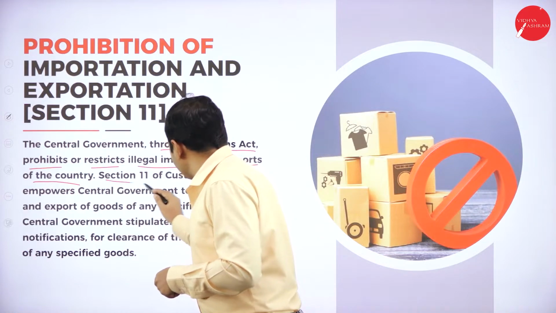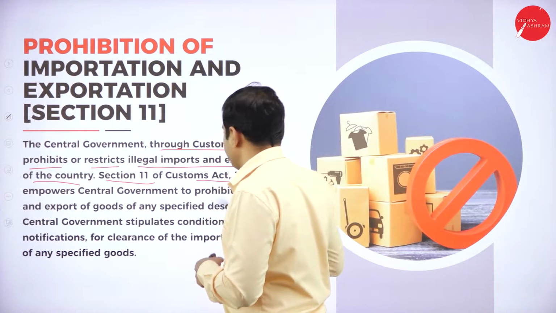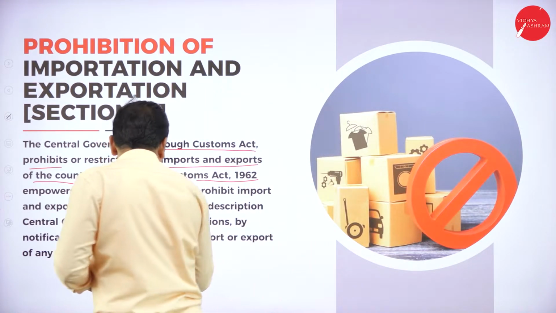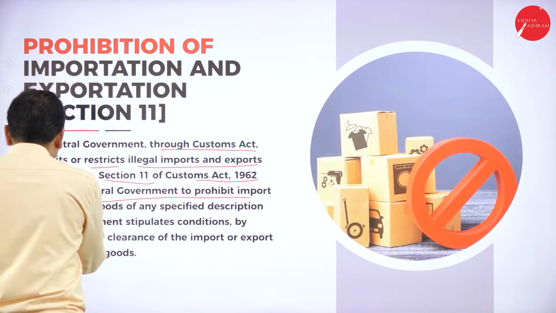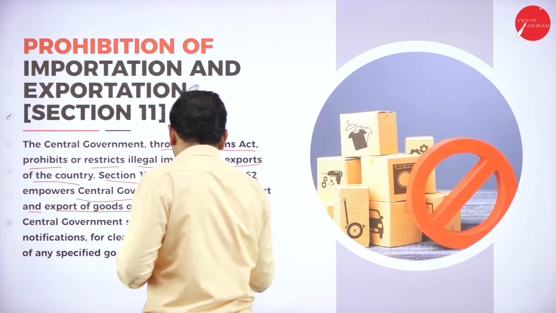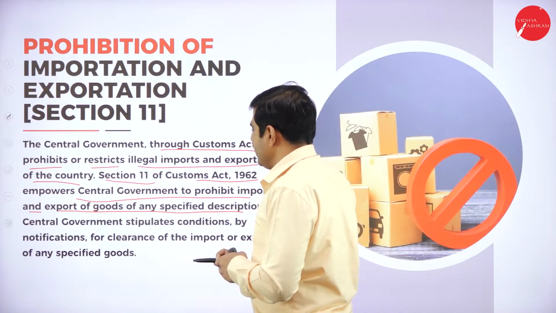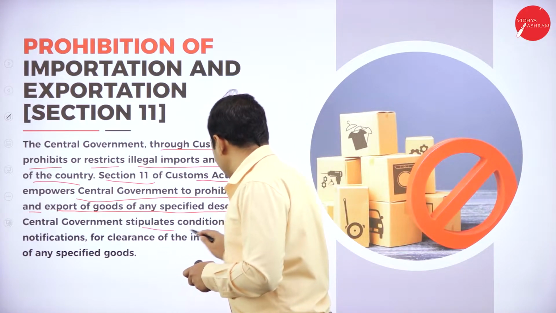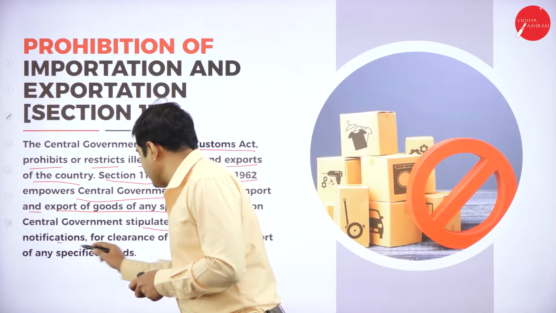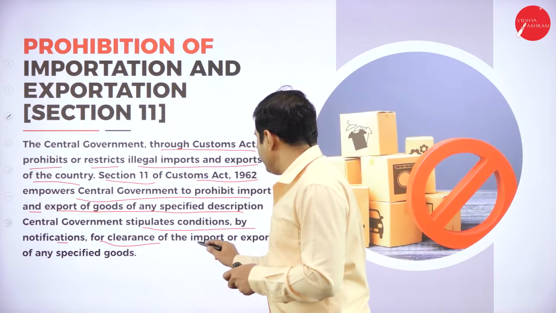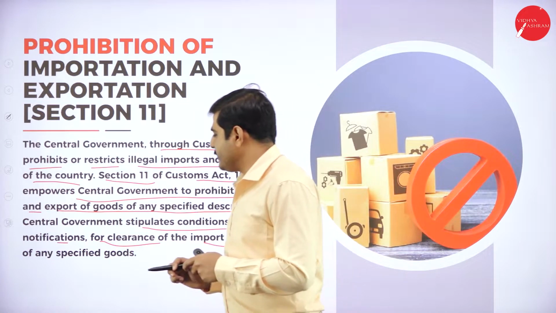Next one, section 11 of the Customs Act 1962 empowers the central government to prohibit import or export of goods of any specified description. The central government stipulates conditions by notification for clearance of the import or export of any specified goods.